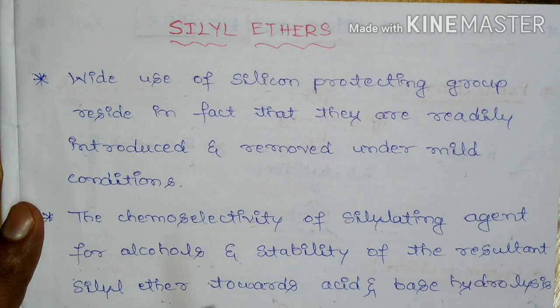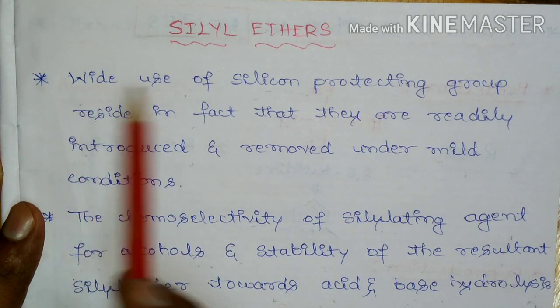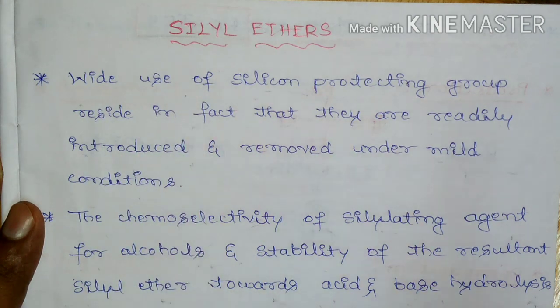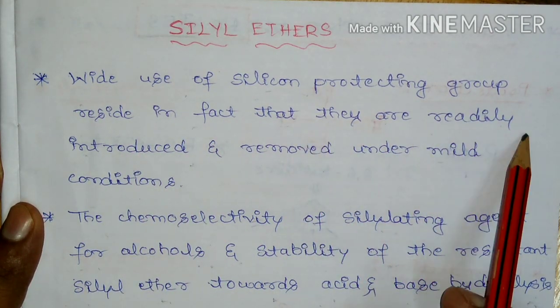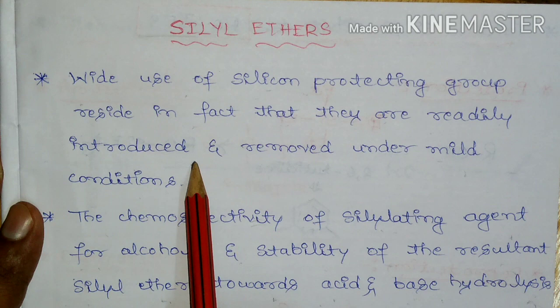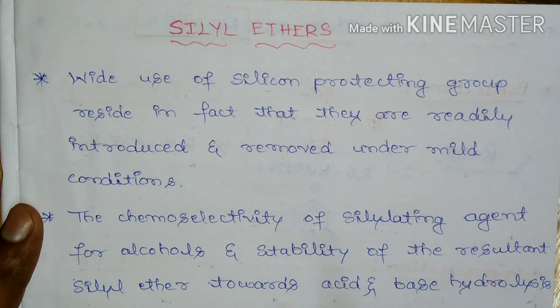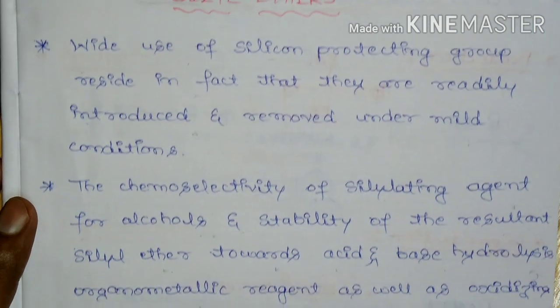These silyl ethers, or silicon protecting groups, are widely used because they are readily introduced and can be removed under mild conditions.